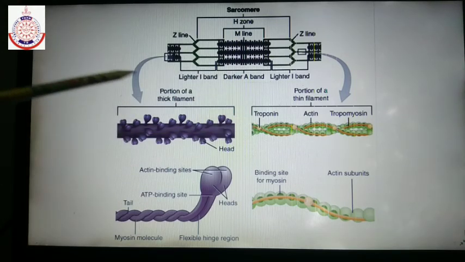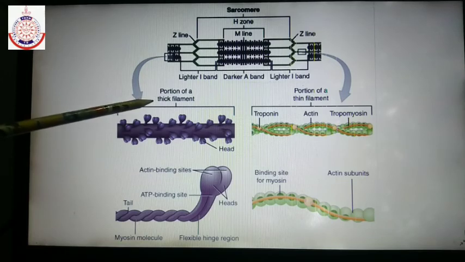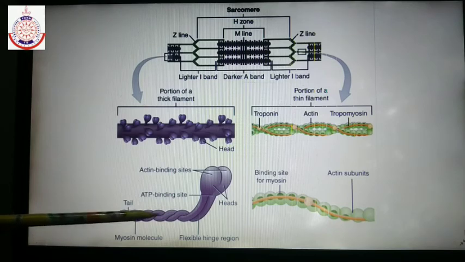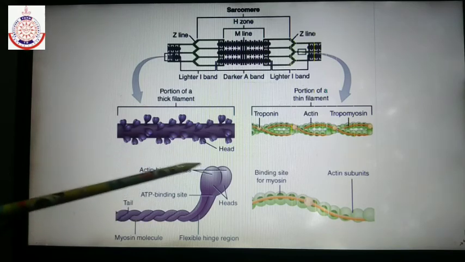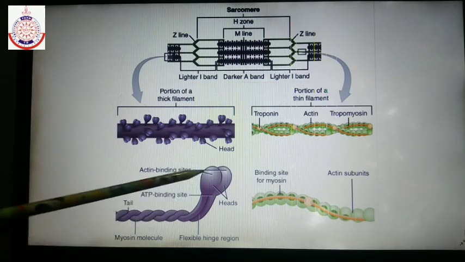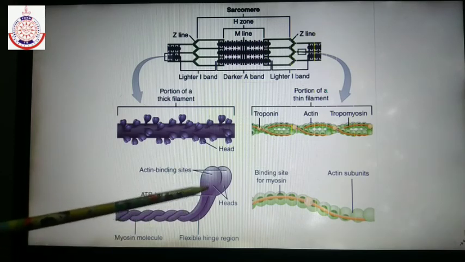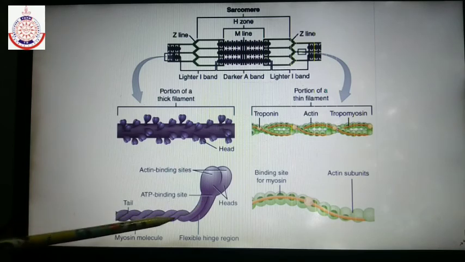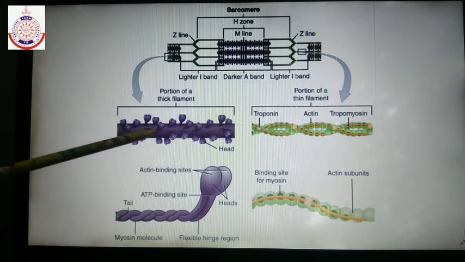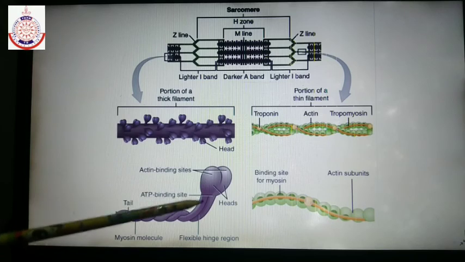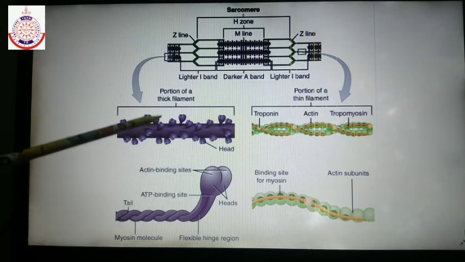Now next is the thick filament. The thick filament has a monomer known as meromyosin, and meromyosin has two important parts, heavy meromyosin and light meromyosin. Heavy meromyosin consists of the head and short arm, and light meromyosin consists of the tail. At regular intervals, the head and short arm, or heavy meromyosin portion, project outward.